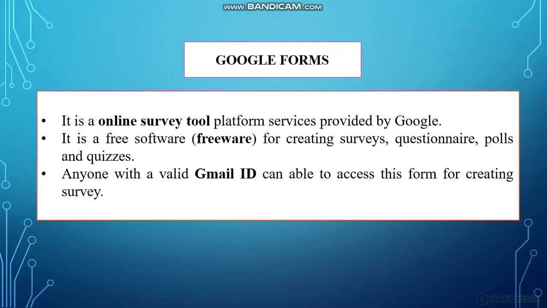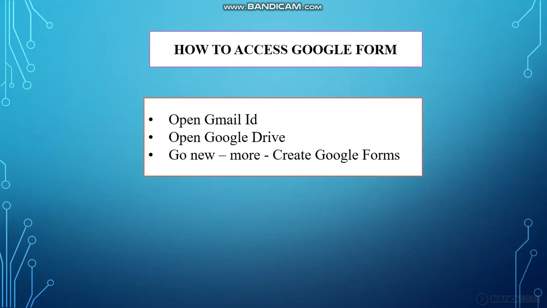Anyone with a valid Gmail ID can access this form for creating a survey. So we only need a valid Gmail ID, and with the help of this Gmail ID we can access Google Form. So how to access this form? First we open our Gmail ID, and then we open our Google Drive. In the Google Drive we go to New. In New we click the More option. In the More option we create a Google Form. This is the way of accessing Google Form. We will see how to access this form.